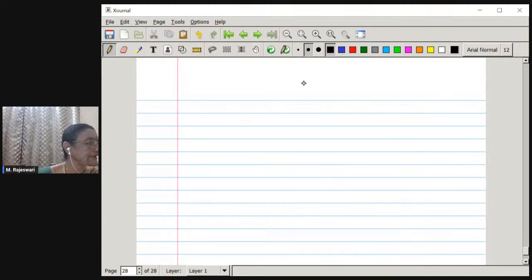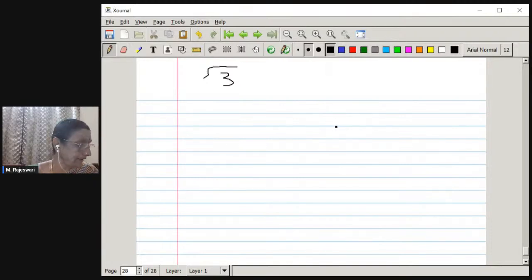Prove that root 3 is an irrational number. This is a very early method by the finder of this particular concept, that irrational numbers do exist. It was proved by a mathematician called Hippasus in the year 320 BC, 300 BC. We are still following this method only. This method is called the method of contradiction.